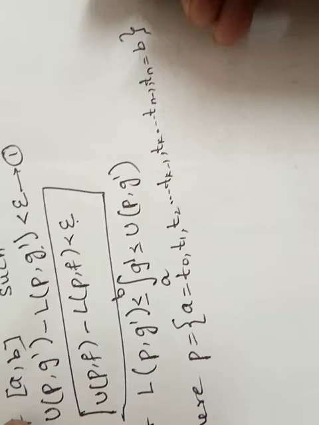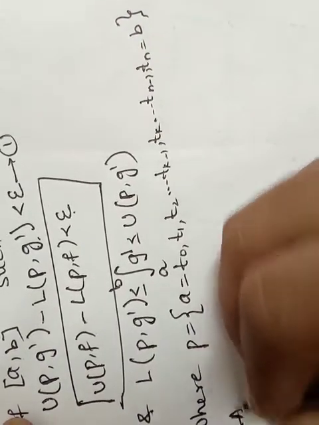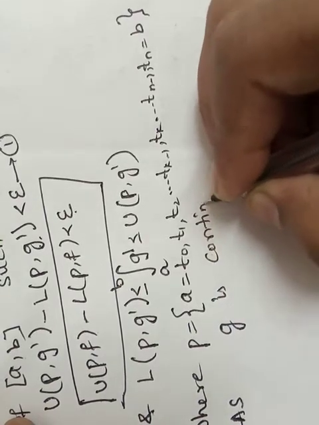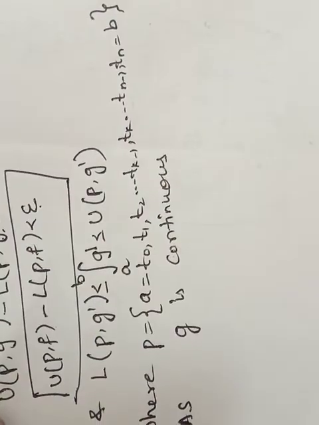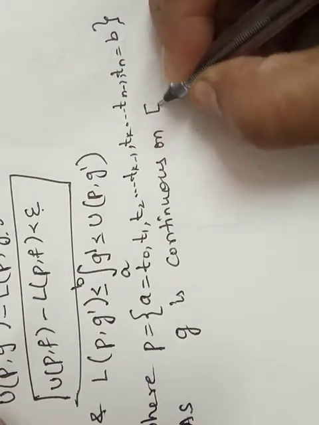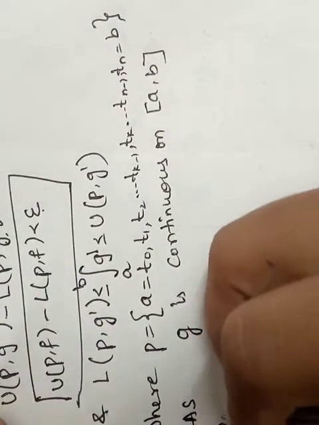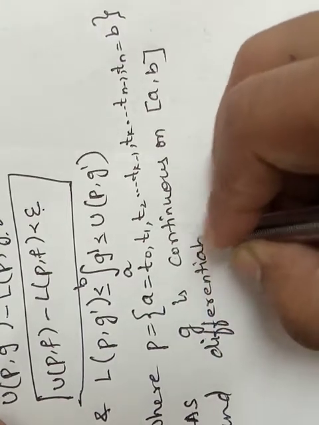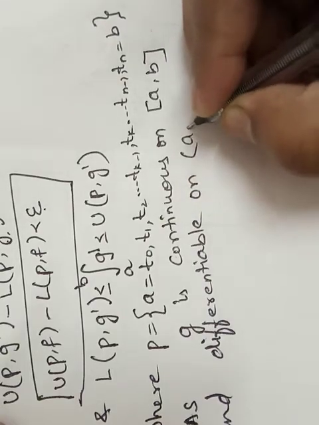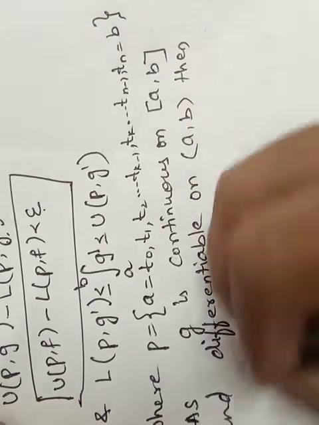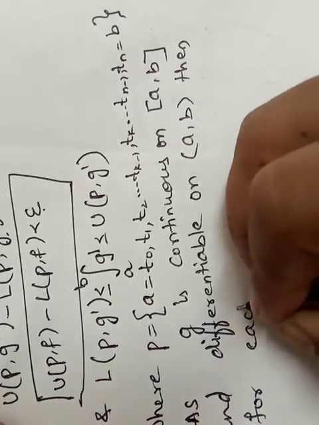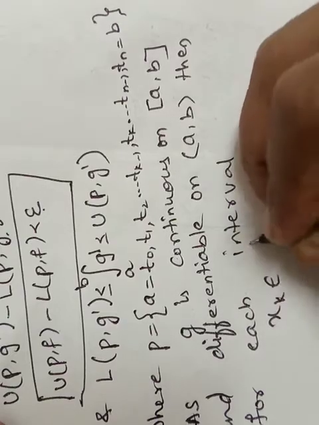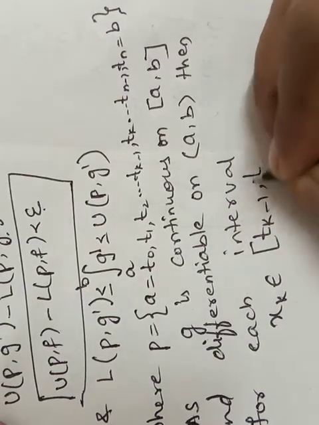This is the partition. Now as we are saying that g is continuous on closed interval a comma b and differentiable, as they have given in the statement, on open interval a, b, then for each interval we will take xk belongs to tk minus 1 comma tk.